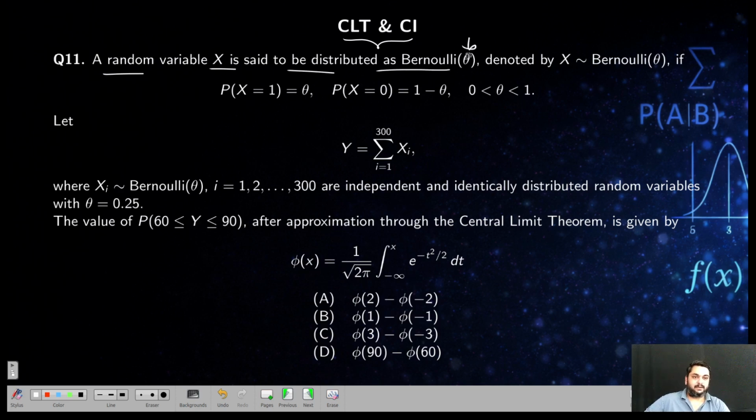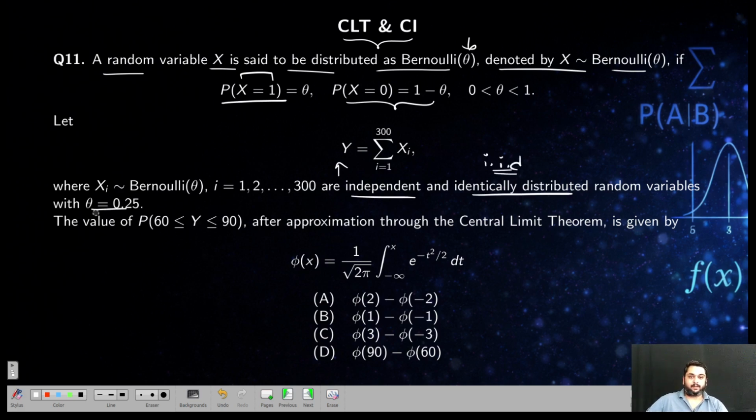So theta is the parameter, that is the success probability, denoted by Bernoulli of theta, if P of X equal to 1 equals theta. That means X equal to 1 is success, with success probability theta and failure probability 1 minus theta. You already know. Then they are given random variable Y equal to the summation of i equal to 1 to 300 of Xi. They are independent and identically distributed, the IID condition, and the success probability is 0.25.